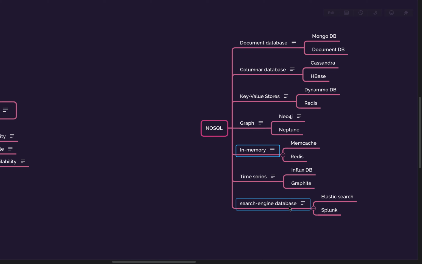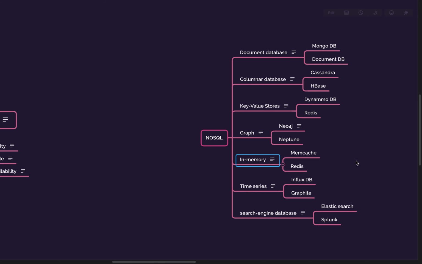Then search engine databases, very simple databases. They're not simple actually, but everyone knows about them. They optimize search. They have inbuilt algorithms to store data in such a way that you can do full text search, you can do start text search. Wherever you have a requirement for searching, you don't have to think about it. You can directly say search engine database. Elasticsearch is a very good example. Splunk is another example. So these are the different types of database.